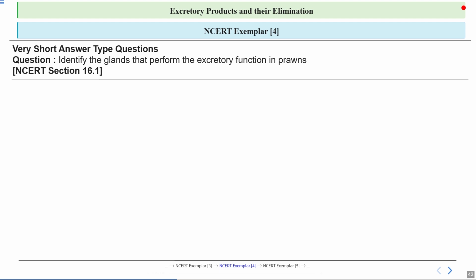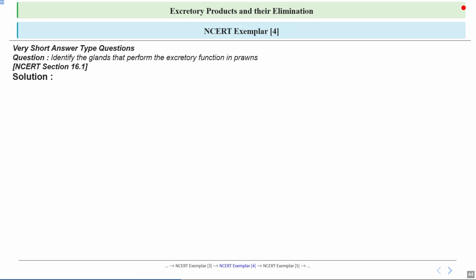This is question number 4 of very short answer type, and the question is, identify the glands that perform the excretory function in prawns. This question will cover NCERT section 16.1. Let's see the solution. Talking about excretory organs in prawns, these are known as antennary glands, or green glands.